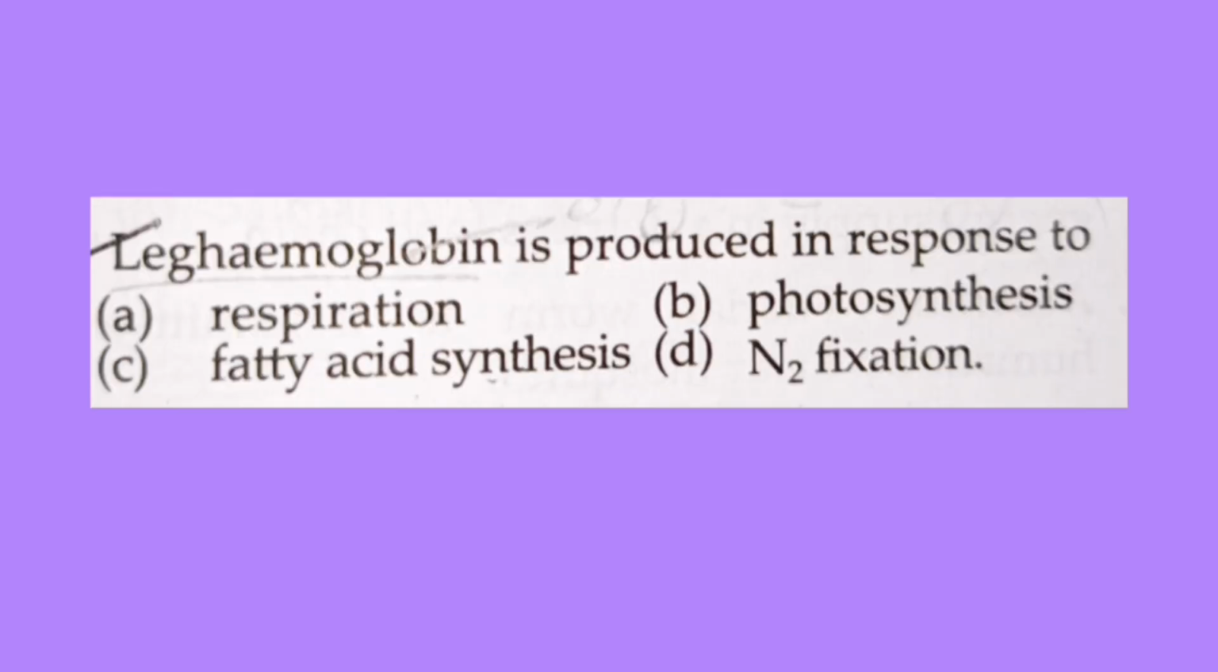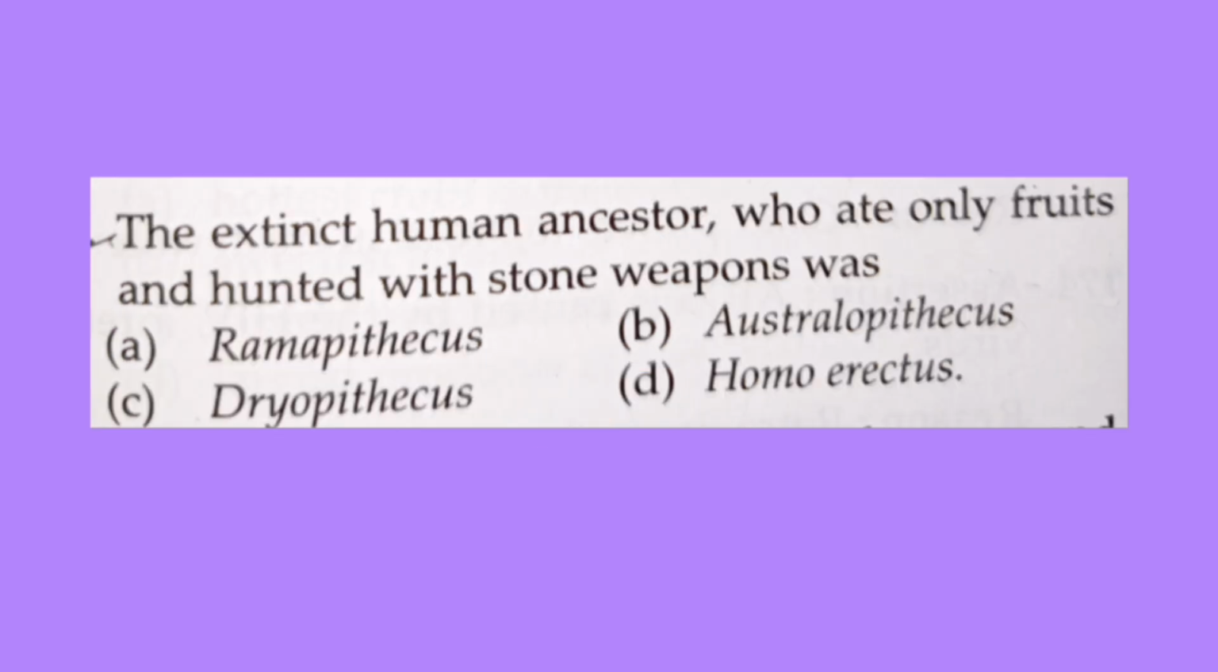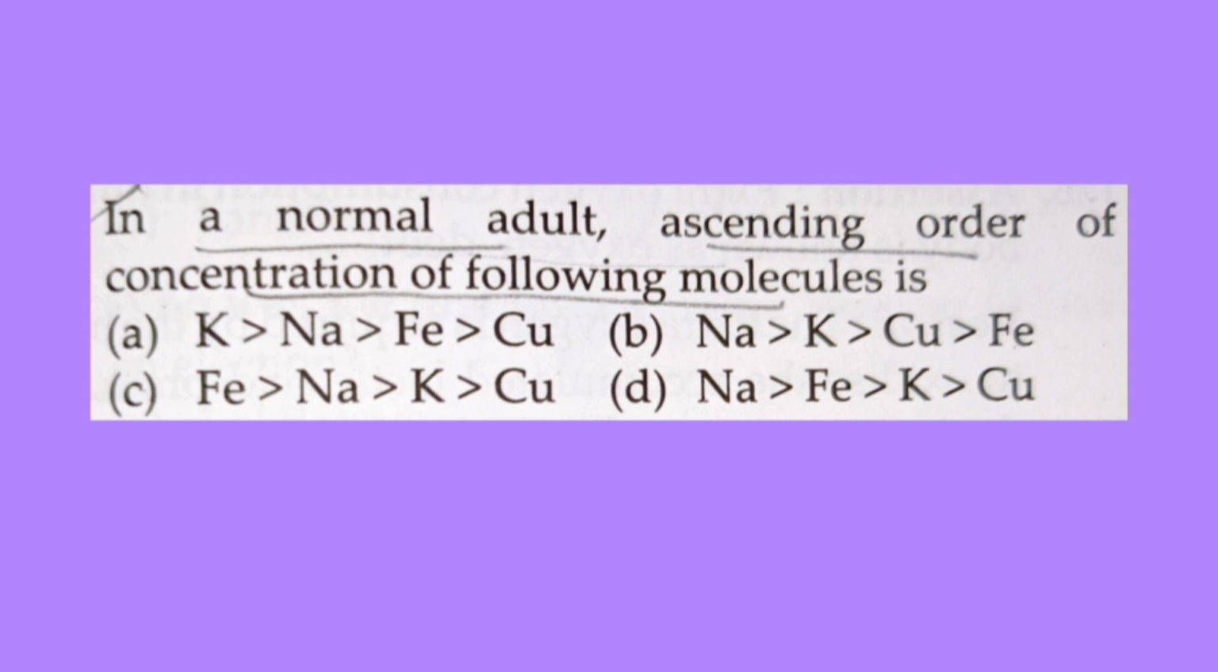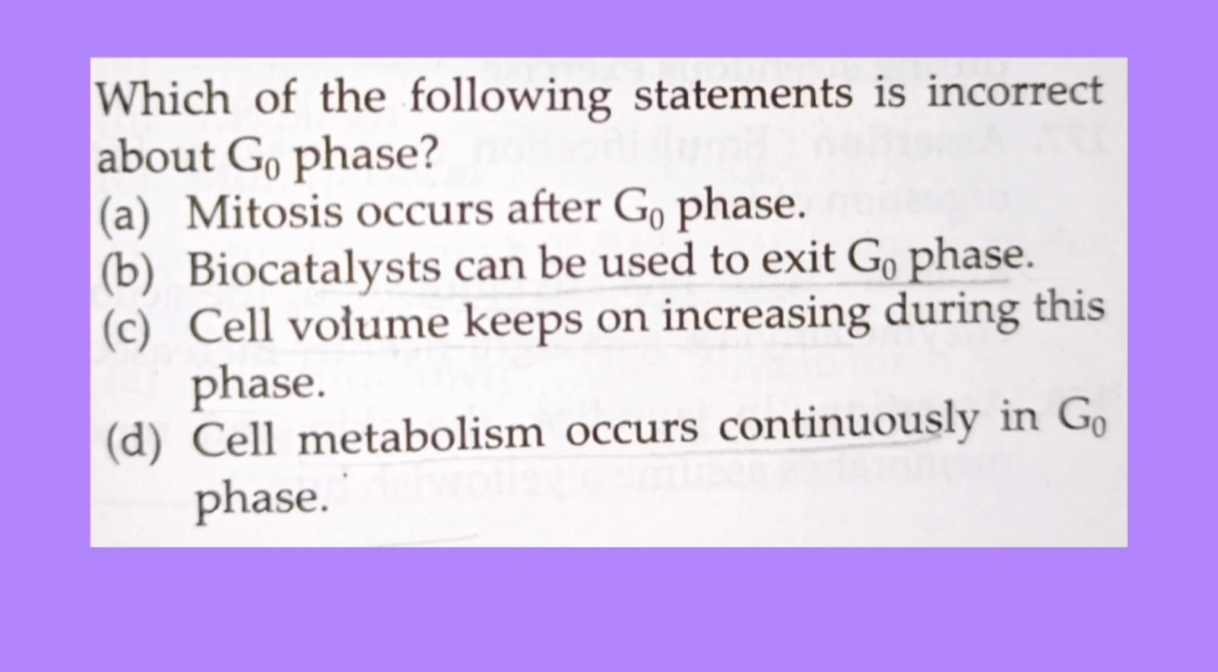And the next question is, leghemoglobin is produced in response to? So the correct answer is option D, that is nitrogen fixation. And the next question is, the extinct human ancestor who ate only fruits and hunted with stone weapons was? So the correct answer is option B, that is Australopithecus. And the next question is, in a normal adult, the ascending order of concentration of the following molecules is? So the correct answer is option A, that is potassium, sodium, iron and copper. Which of the following statements is incorrect about the G0 phase?